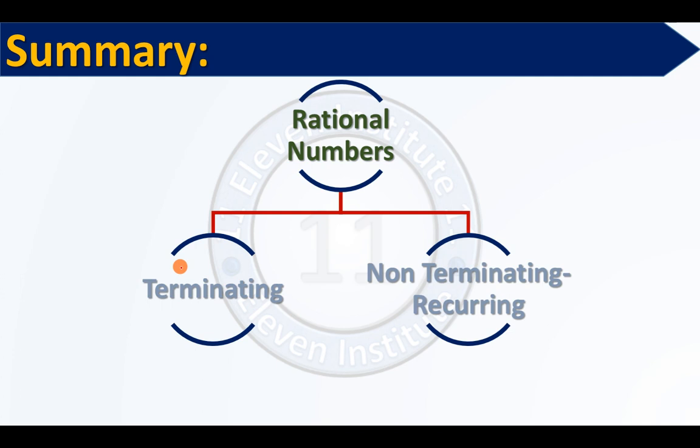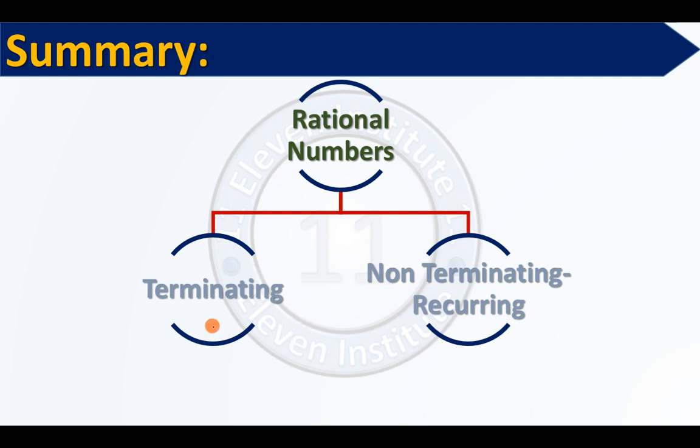When can you say that a rational number, or the decimal expression of a rational number, will terminate? When can you say this? When upon division your remainder becomes 0. If your remainder becomes 0, then definitely the decimal expression of your rational number will be terminating.